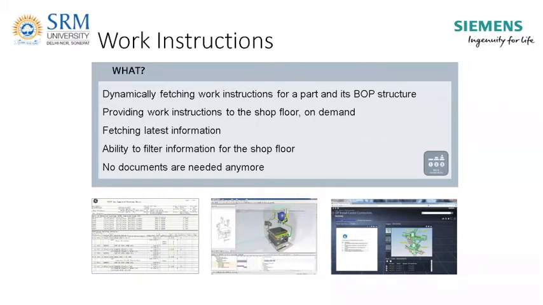The advantage of this is that earlier there was the drawing board, then after the introduction of AutoCAD, 2D drawings were made, but still it is very difficult to visualize in 2D for most of the people. So now with 3D work instructions, it is very easy to visualize and understand, and dynamically we can fetch the work instructions, provide work instructions to the shop floor on demand.